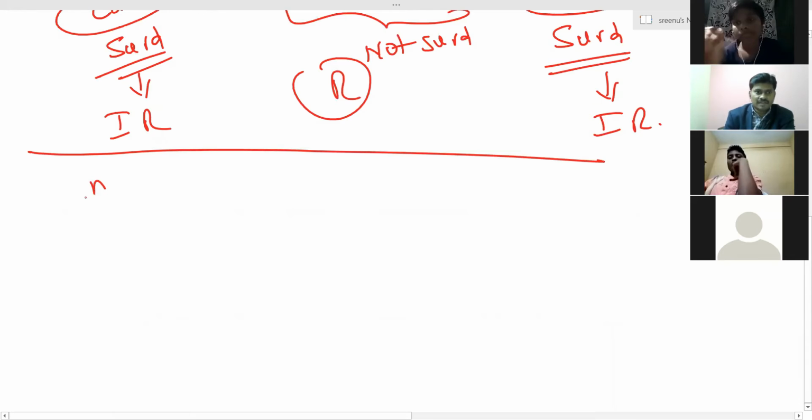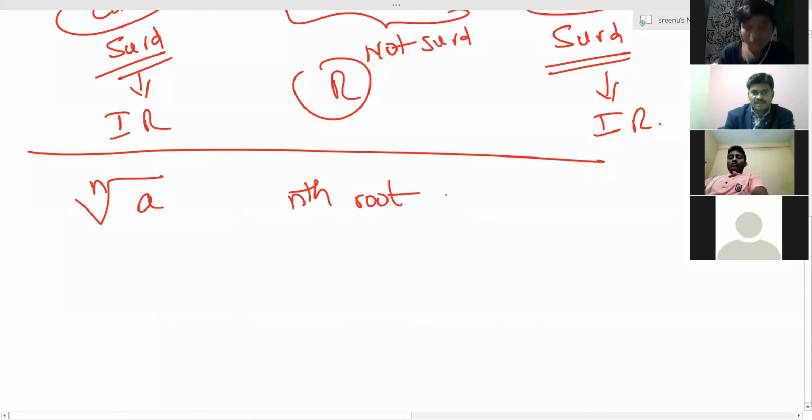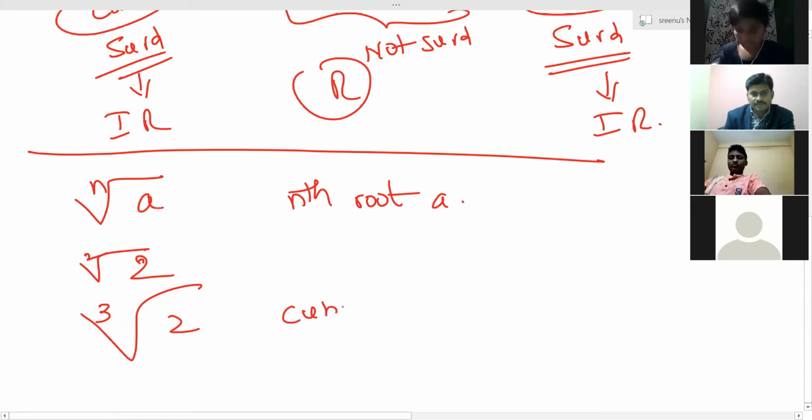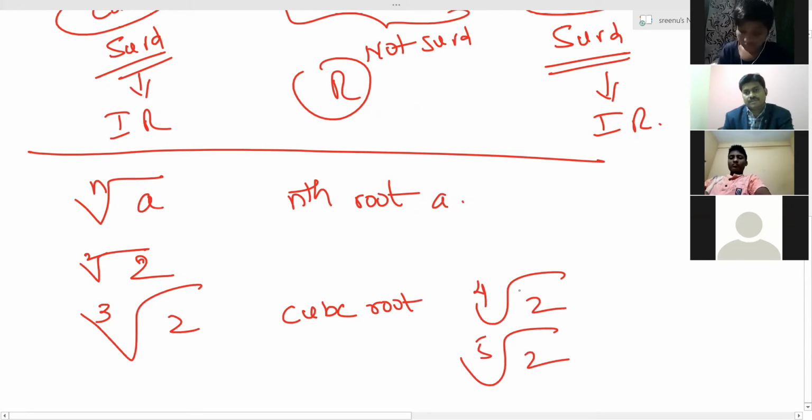Nth root A, we read as nth root A. Here we are reading square root 2 because n here is 2. And this one we are reading cube root, this one fourth root, and this one fifth root. So cube root, square root, fourth root, fifth root: order is 2, order is 3, order is 4, order is 5.